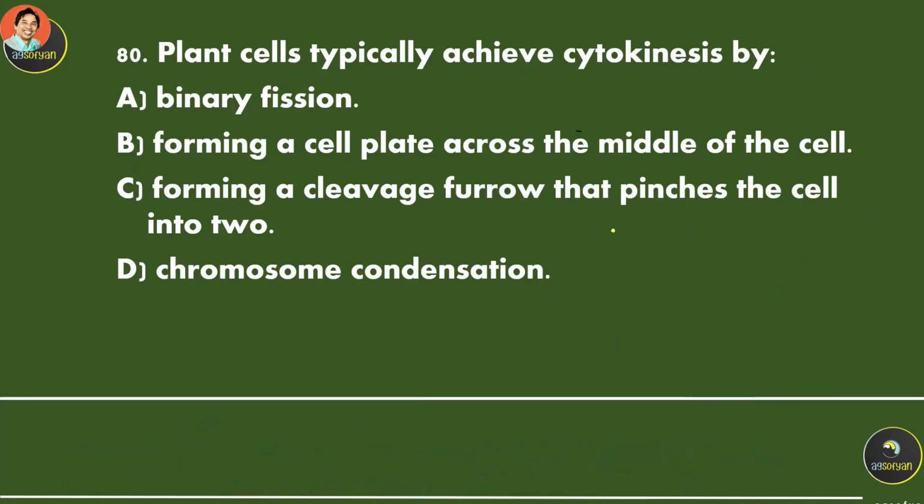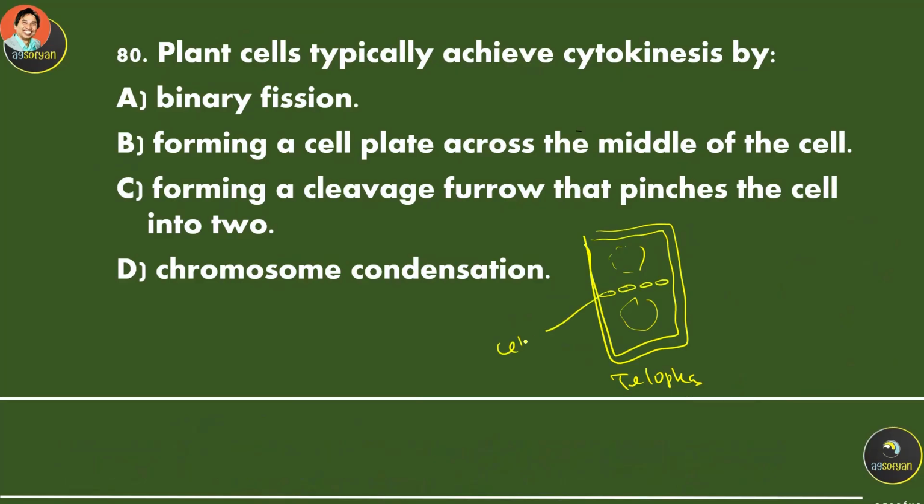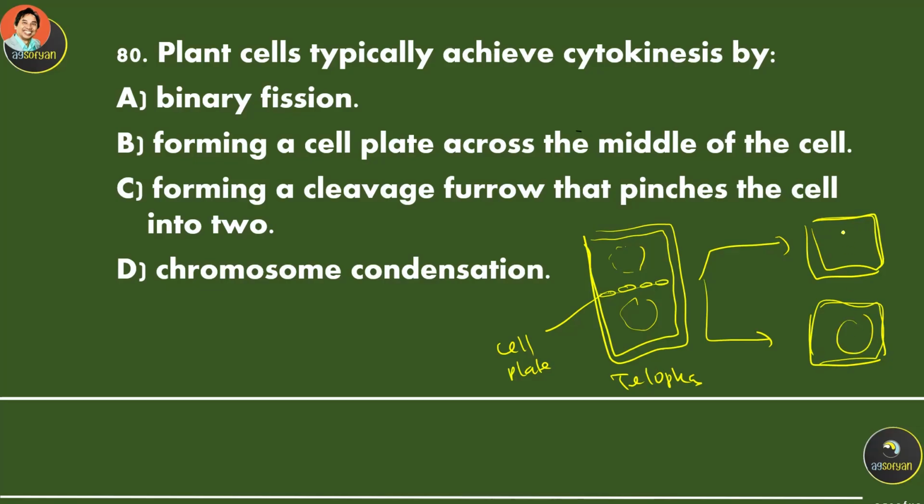How about plant cell? So plant cell, it has cell wall. Okay, so this is almost separate. This is a telophase. They don't have a cleavage furrow, but they created a plate. It's called the cell plate. And finally, this will fuse together and produce two daughter cells, using this cell plate.